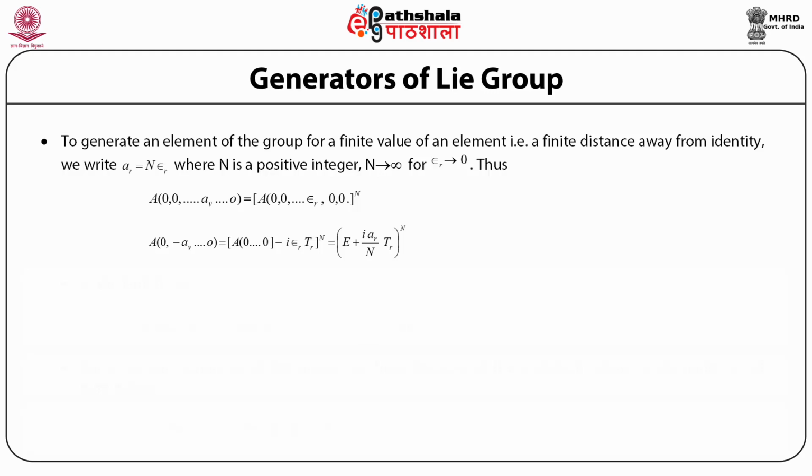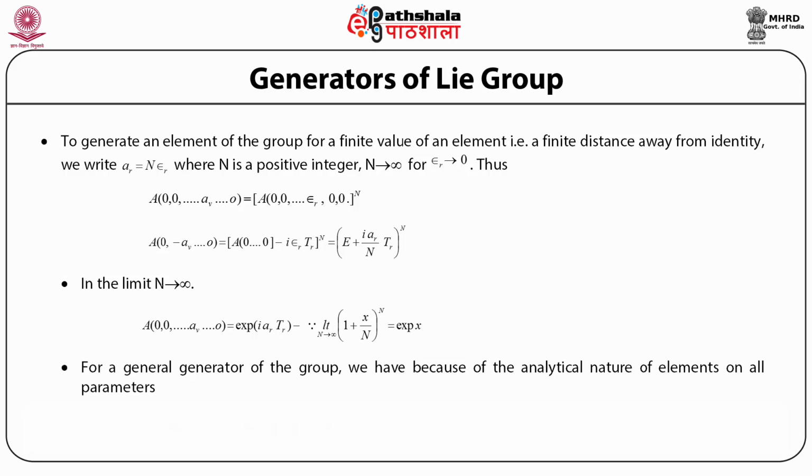Therefore, the element for a finite value of the parameter a_r can be written as exponential of i a_r T_r, where T_r is the generator defined earlier, because the limit of (1 + x/n)^n as n goes to infinity is exponential x.